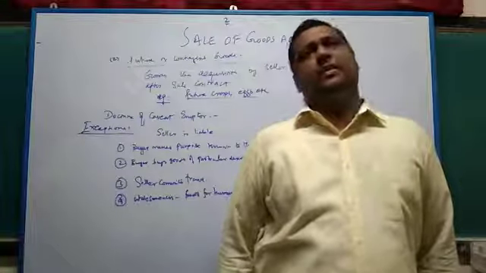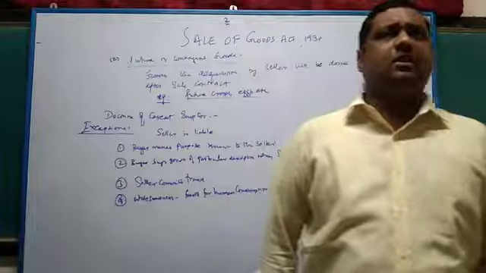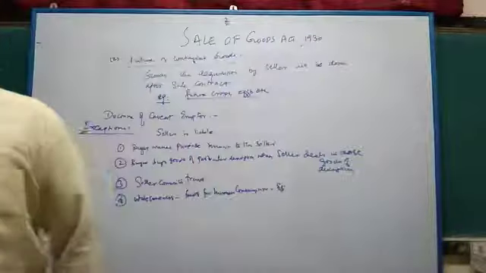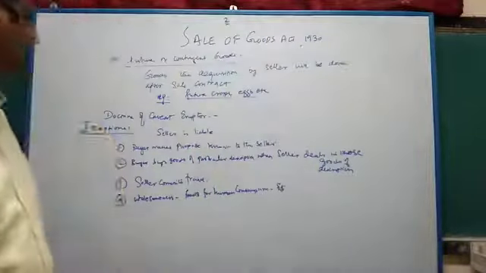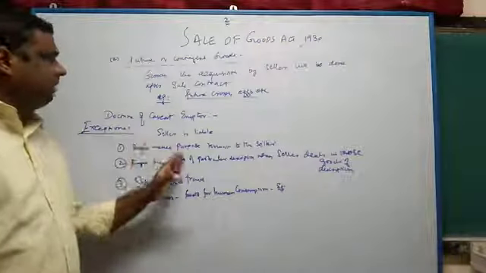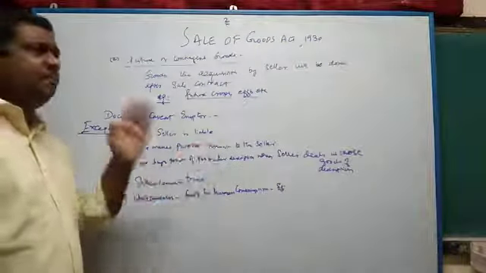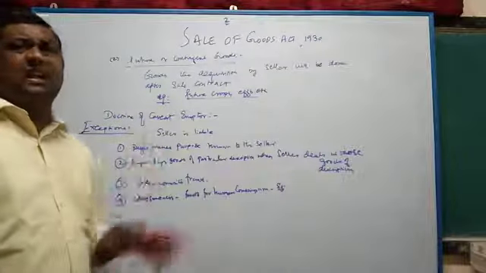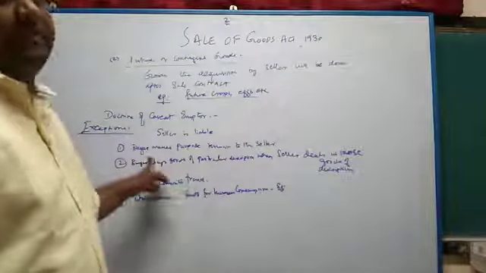He has to satisfy that. Otherwise, the seller will be responsible for giving wrong goods, misdescribed goods or faulty goods. So the seller is responsible when the buyer makes the purpose known. If he makes a very clear indication about the purpose why he is buying the goods, the seller has to deliver the goods according to that purpose.